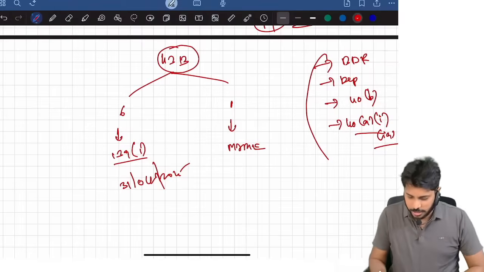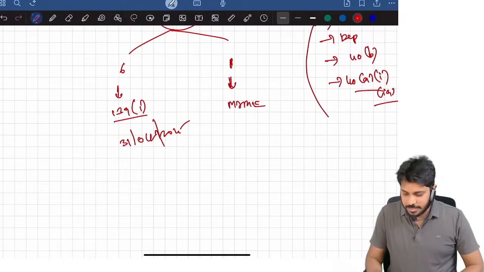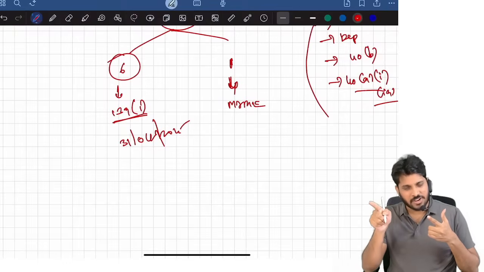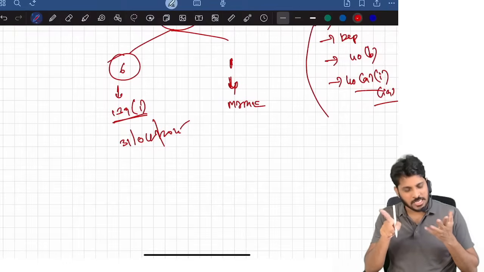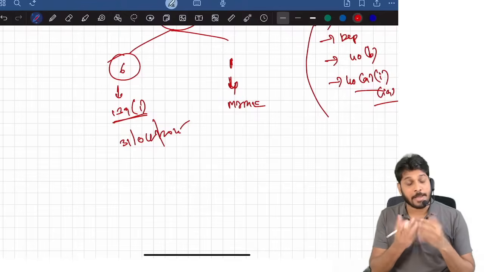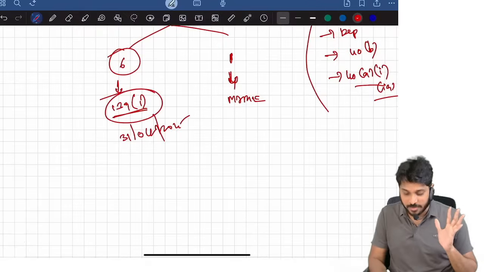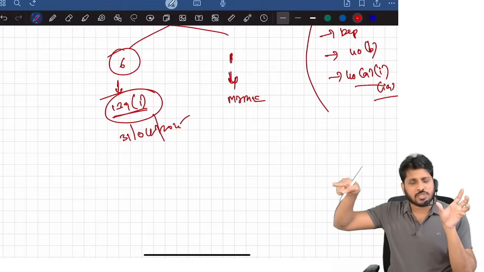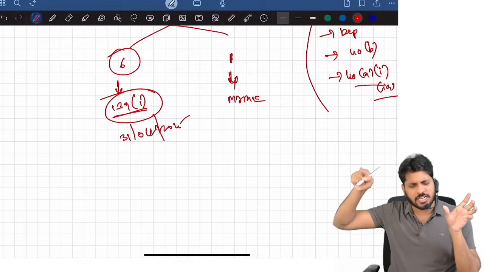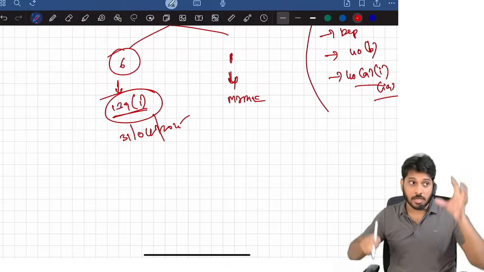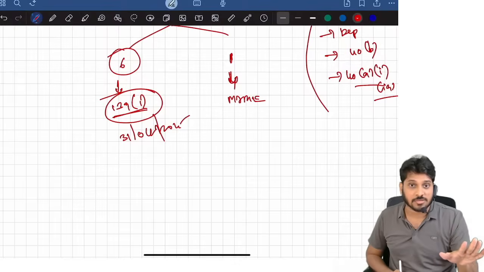Now 43B, one payment is MSMED. The 6 payments are things like railway assets, interest on borrowed loans from banks and financial institutions, leave encashment, bonus, taxes, indirect taxes, and employer contribution to provident fund. All these are linked with 139. What does it mean? If in 24-25 you paid that money within the 139(1) due date, no problem. If you did not pay within the 139(1) due date, you can't claim a deduction for these 6 items.